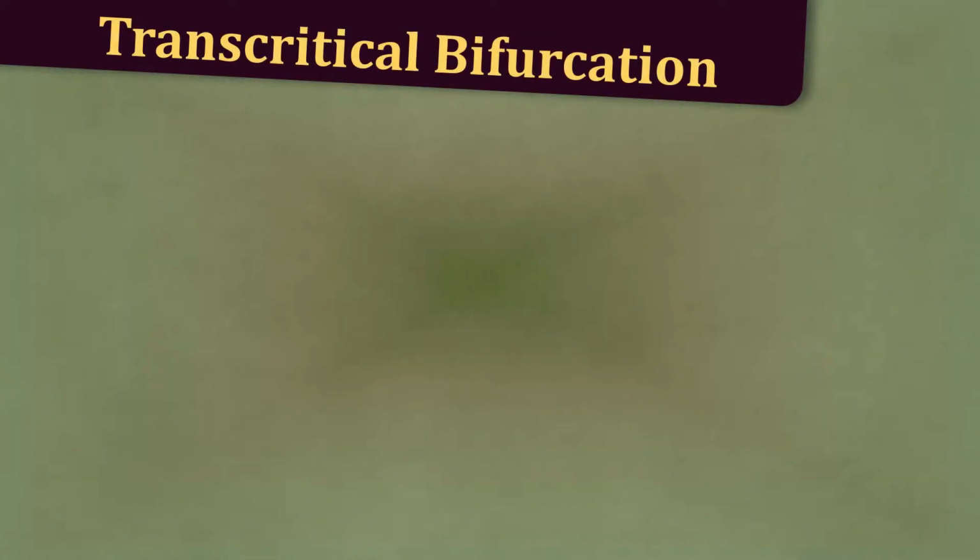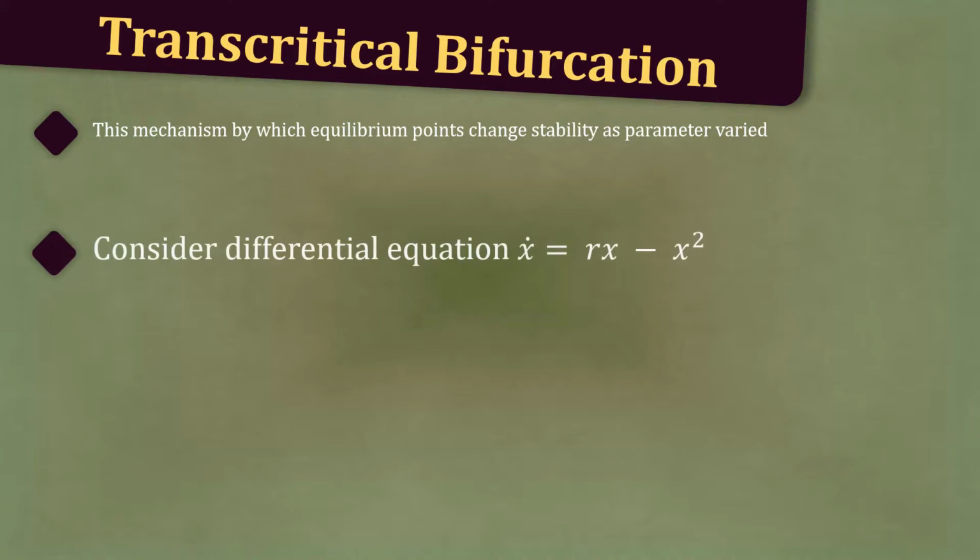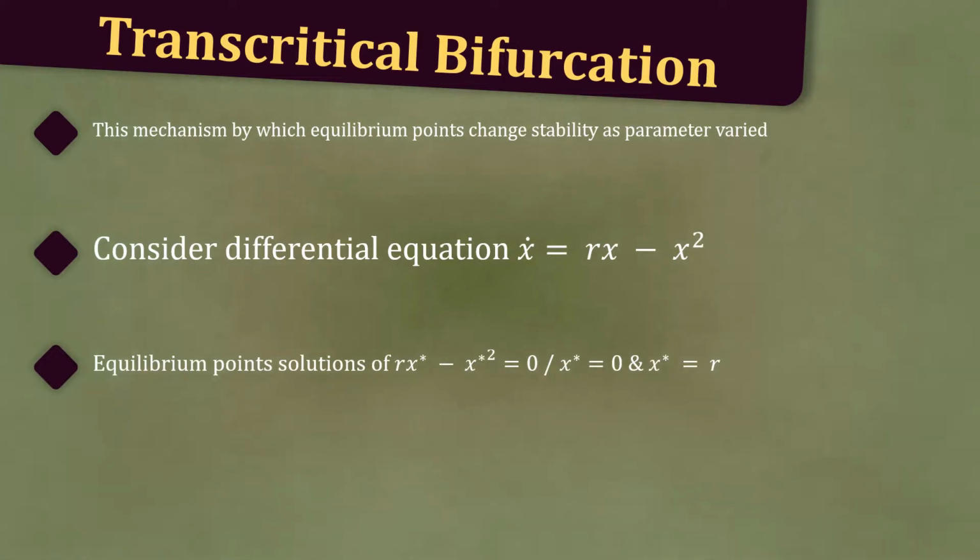Now let's discuss transcritical bifurcations. This is a mechanism by which equilibrium points change stability as some parameter is varied. Consider the differential equation x dot is equal to rx minus x squared. The equilibrium points are the solutions of rx star minus x star squared is equal to 0, or x star is equal to 0 and x star is equal to r.